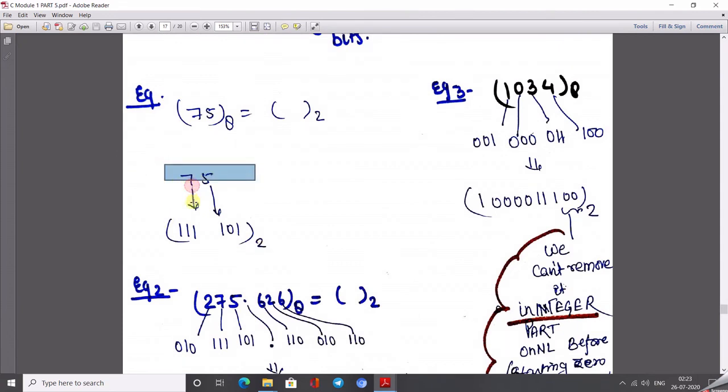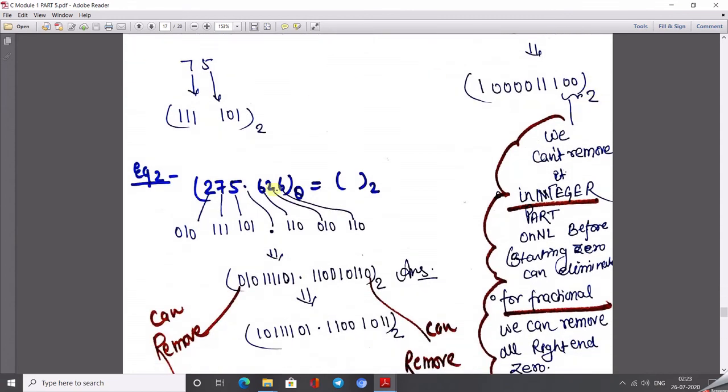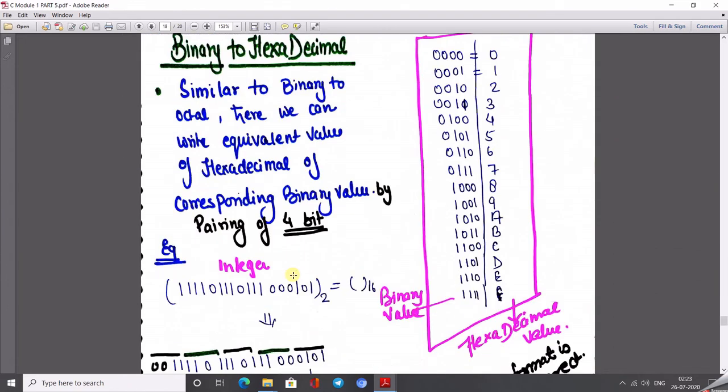The equivalent binary of 7 is 111, and of 5 is 101. So the whole binary number is 111101. This is our answer, and you can do it within a minute. After the fraction, we just keep our fraction at that place and convert the octal number directly into binary.